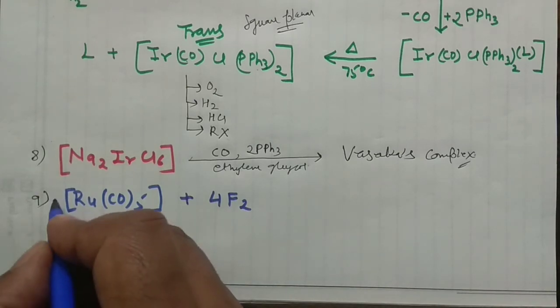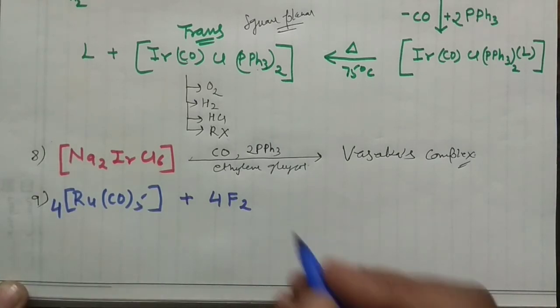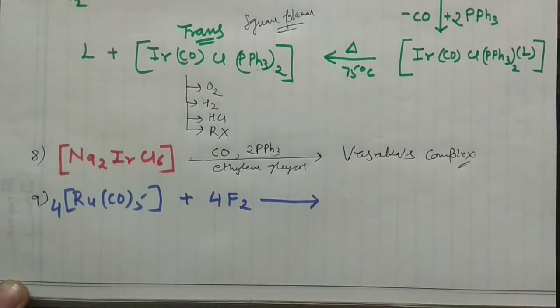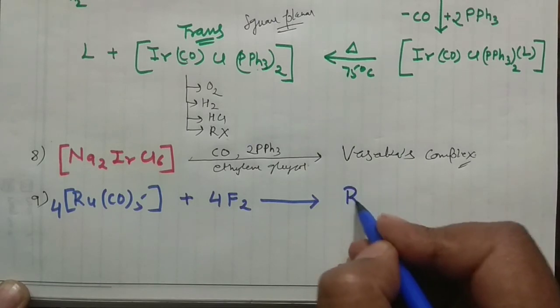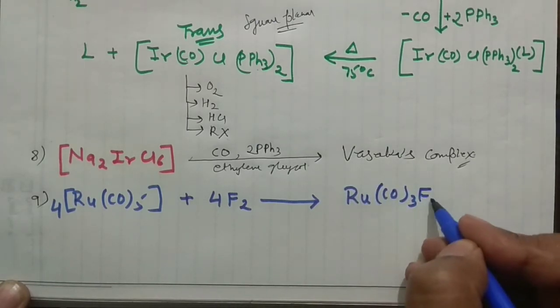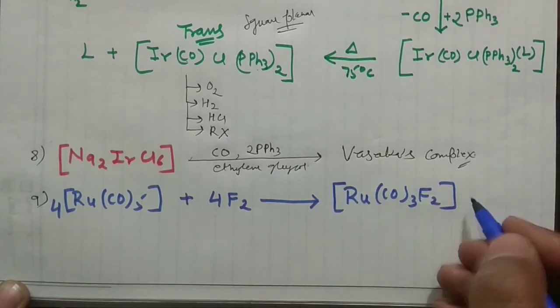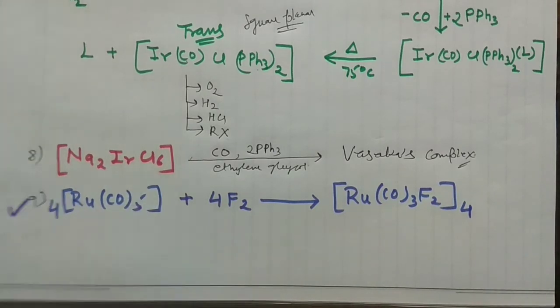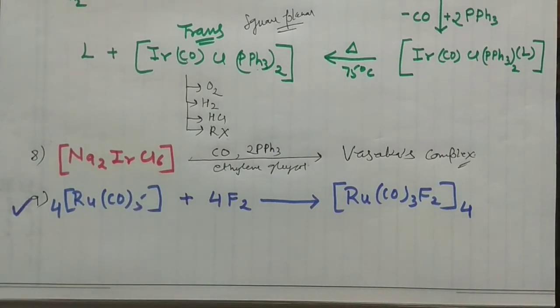That means obviously the stoichiometric coefficient would be 4 here, and it will result in a tetramer, that is [Ru(CO)3F2]4. This is something very important which you should keep in mind.